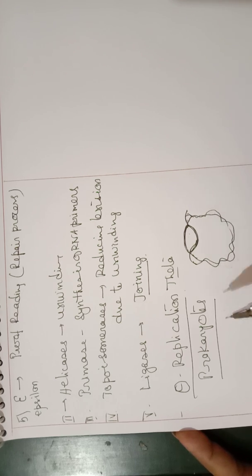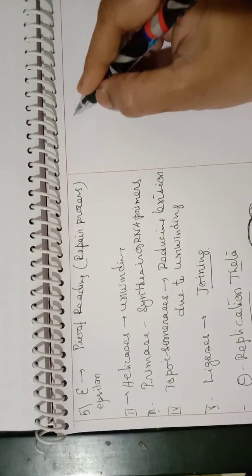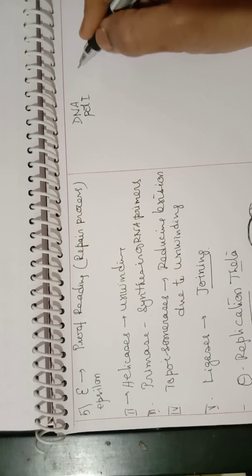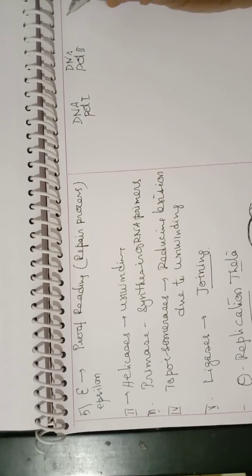So these are the terms which you should know. I hope, children, it is very, very clear. I gave you different enzymes and their functions. Now, just in the end, I would like to summarize the activity of DNA polymerase 1, DNA polymerase 2, and DNA polymerase 3. We know these are present in prokaryotes.